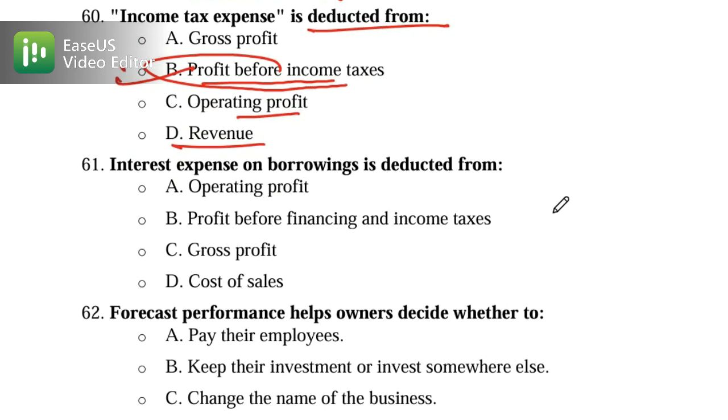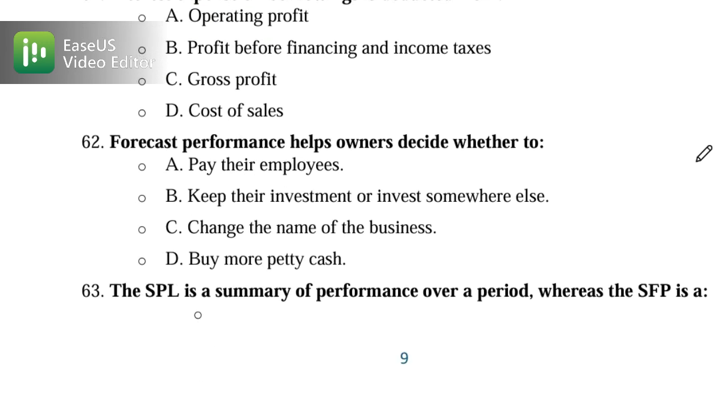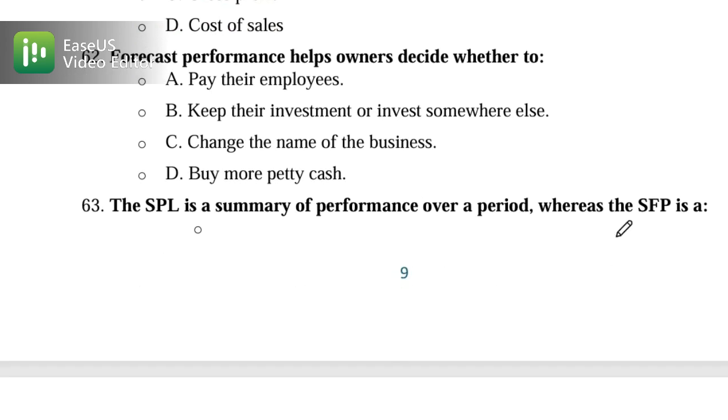Now let's move on to 61. 61 is about interest expenses on borrowing being deducted. So interest expense is deducted from operating profit to get profit before tax. So option B is the correct one. The remaining are wrong. Okay. Now let's move on to 62.